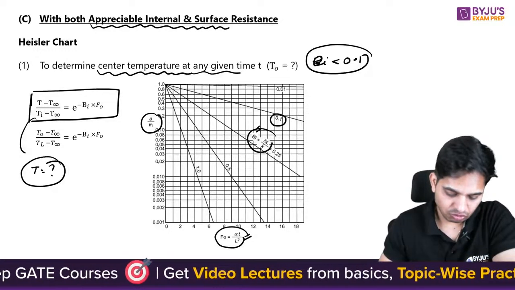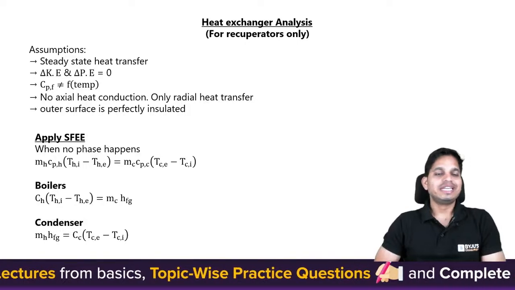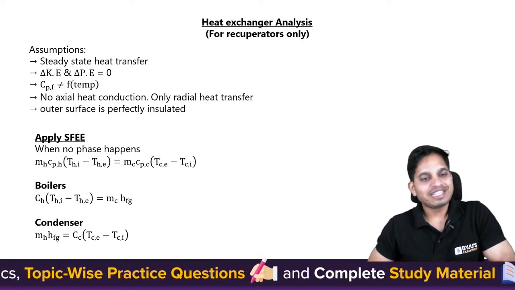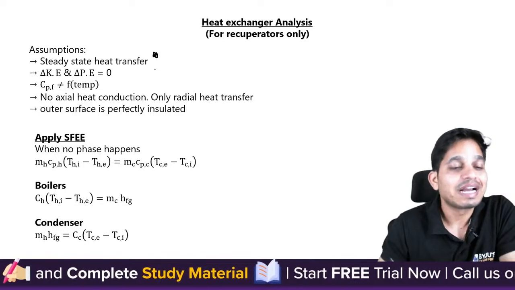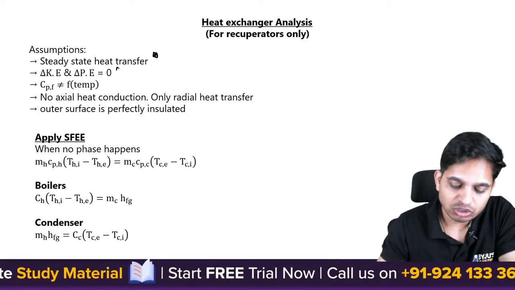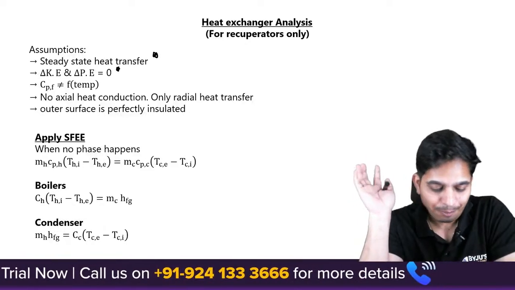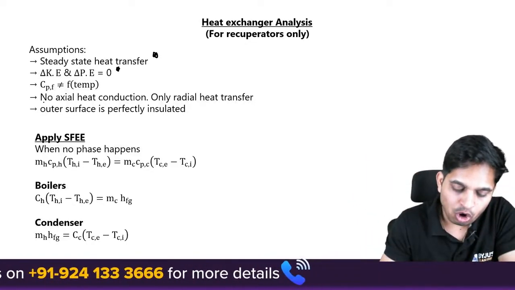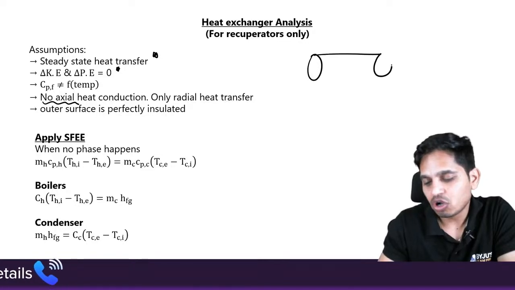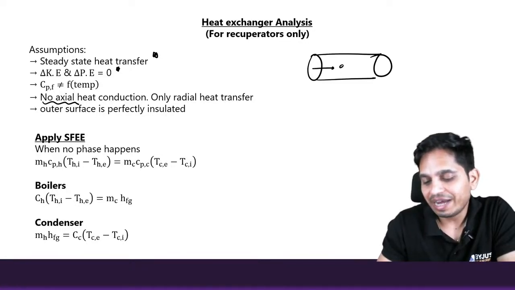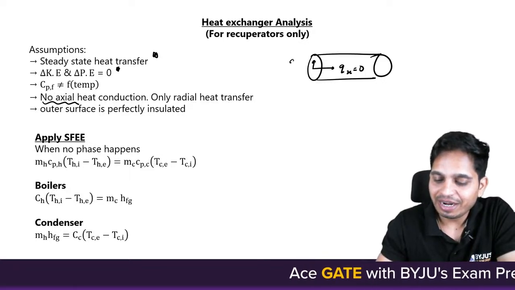Okay, let's go to heat exchanger analysis. So what are the assumptions? First of all, steady state heat conduction. Second, kinetic energy and potential energy are equal to 0. Specific heat is not a function of temperature. No axial heat conduction. Again, I told you heat conduction does not happen in the axial direction, only in the radial direction.